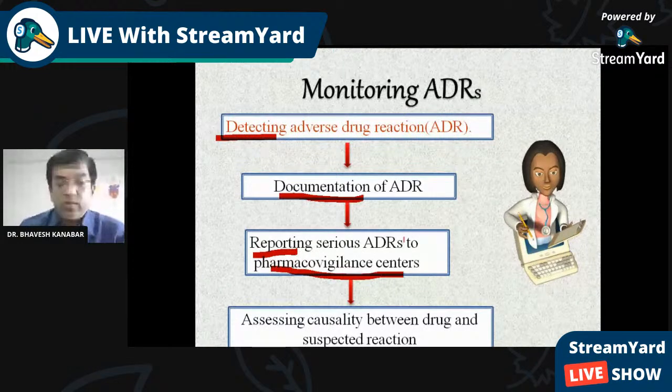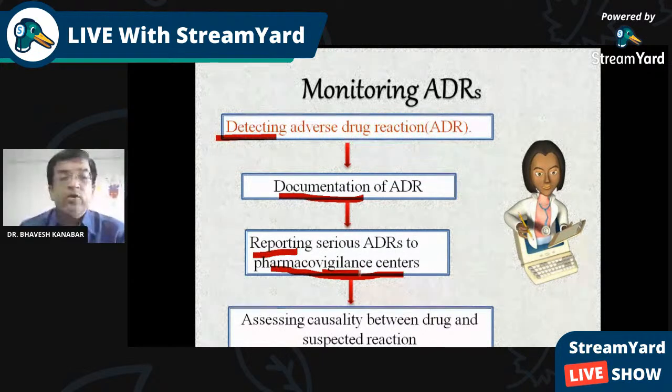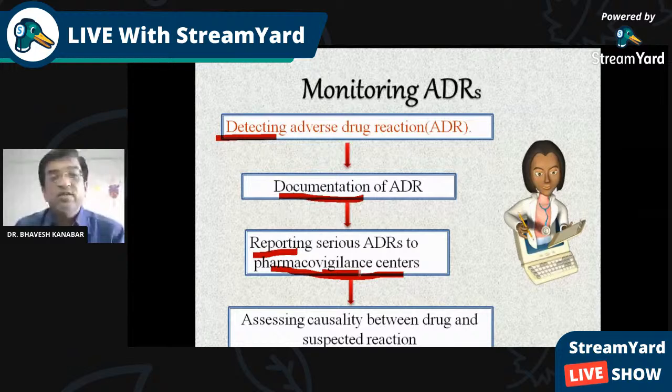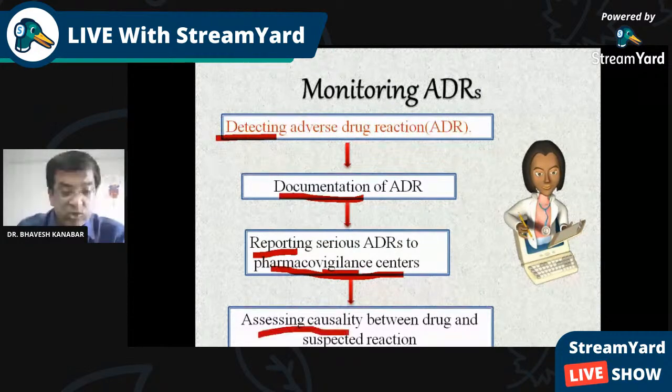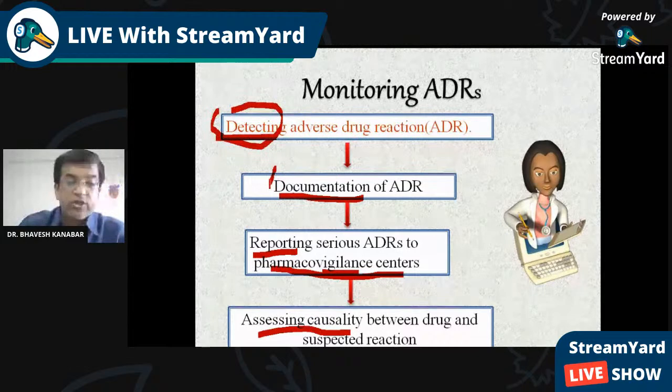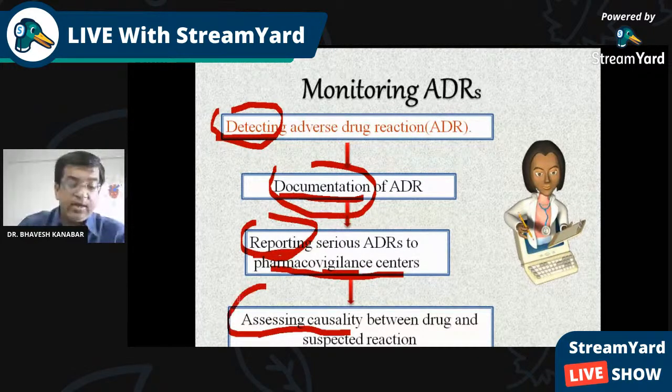I will explain this terminology. So, reporting to pharmacovigilance. You know vigilance. Vigilance is there in the police system, in case of crime. So here pharmacovigilance is a vigilance system which works for detection of adverse drug reaction. I am going to show the definition also. Then assessing the causality between drug and suspected reaction. So the first thing in monitoring of adverse drug reaction is detection, then documentation, then reporting, and assessing causality.